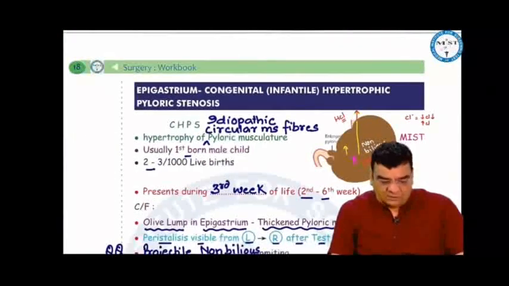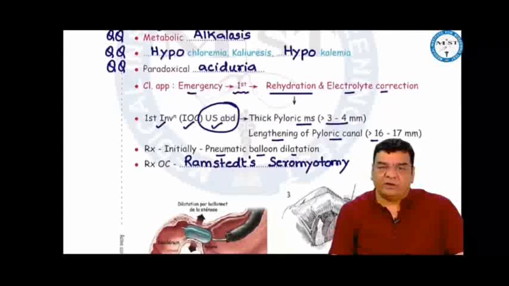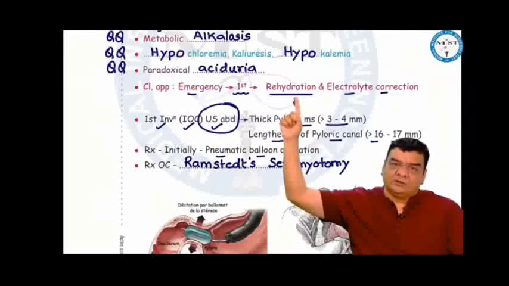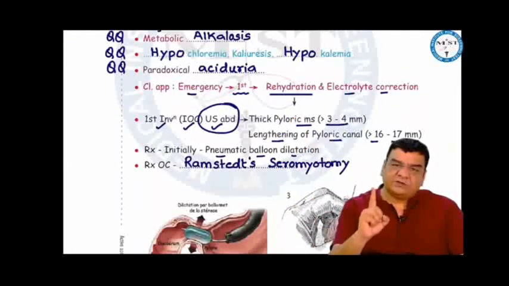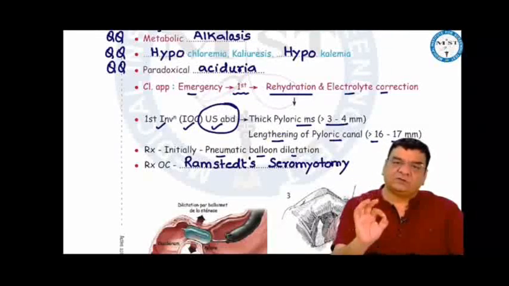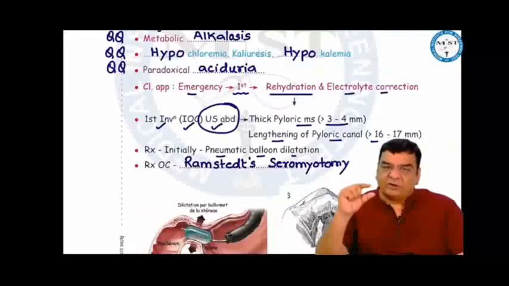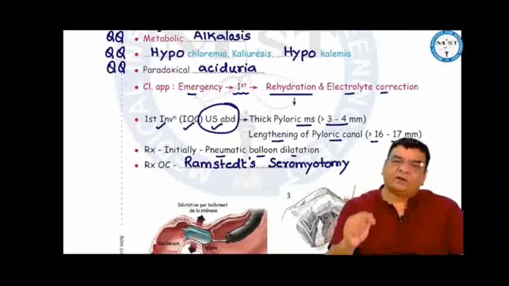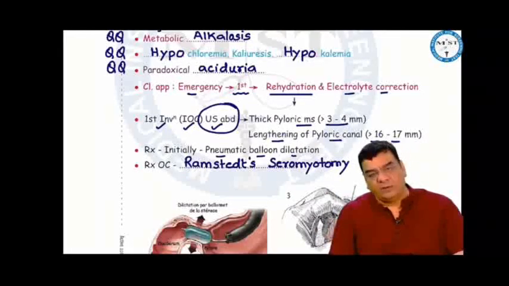How to approach these babies? First of all, in emergency, because the baby is dehydrated, the first thing to be done is rehydration and electrolyte correction. Any patient presenting with an abdominal mass or lump, the first investigation will always be ultrasound of the abdomen. And here, ultrasound of the abdomen is the investigation of choice, the most sensitive investigation for hypertrophic pyloric stenosis. If the thickness of the pyloric muscle is more than 3 to 4 mm or the length of the pyloric canal more than 16 to 17 mm, it favors the diagnosis of hypertrophic pyloric stenosis.